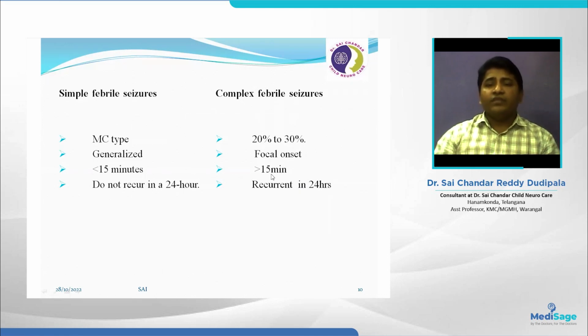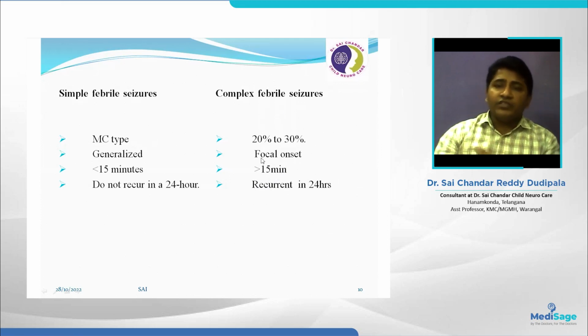So any child with fever and 2 episodes of seizures within 24 hours, we can take as complex febrile seizures. Any child with a single episode of seizure more than 15 minutes, whether generalized or focal, we can take as complex febrile seizures. Any child with fever and a focal episode of seizure, we can take as complex febrile seizures. Because the simple febrile seizure approach and complex febrile seizure approach are a little bit different, we are going to see that in the next slides.